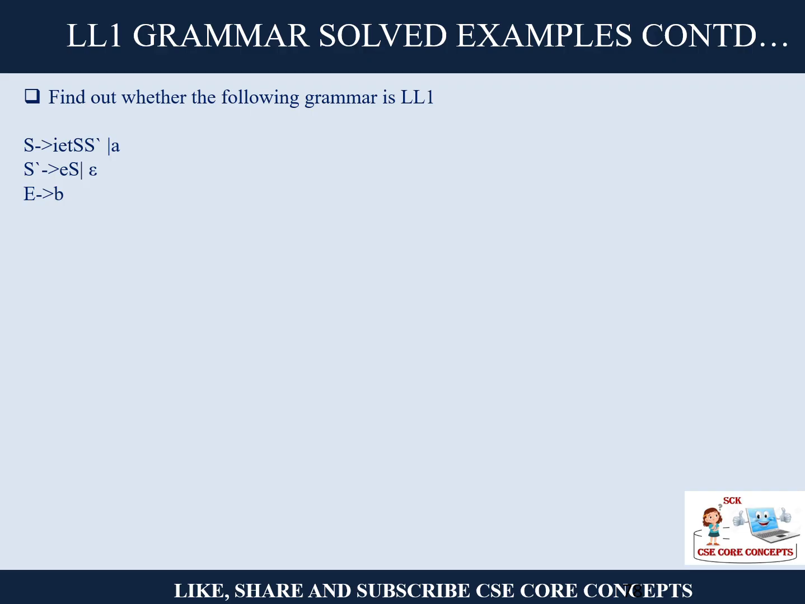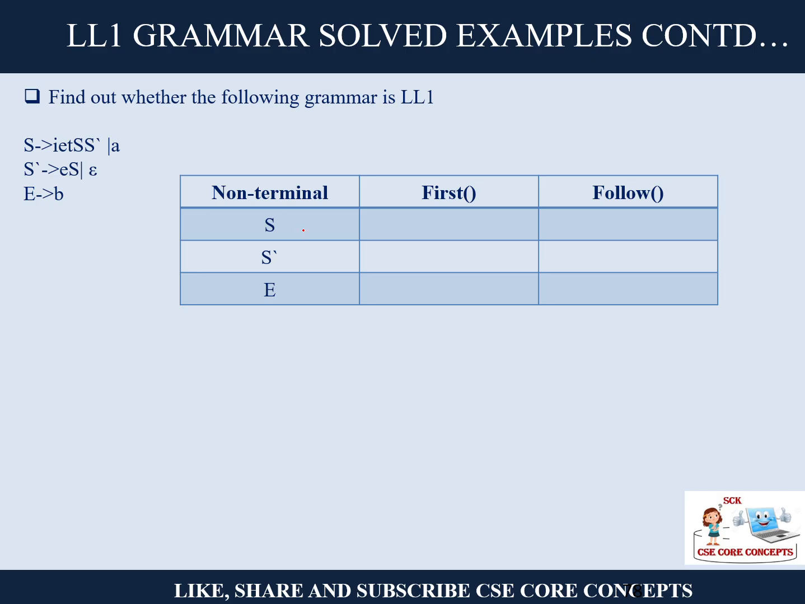So here we have S to IET S prime or A. S prime is ES or epsilon, and E is B. Let's check out the non-terminals. For S, what is the first of S? But here again for the first, you have to find out follow and all. Let's go by here, it is simple. First of E is B. First of S prime is E and epsilon. Now first of S is I and A. Not a problem, right?